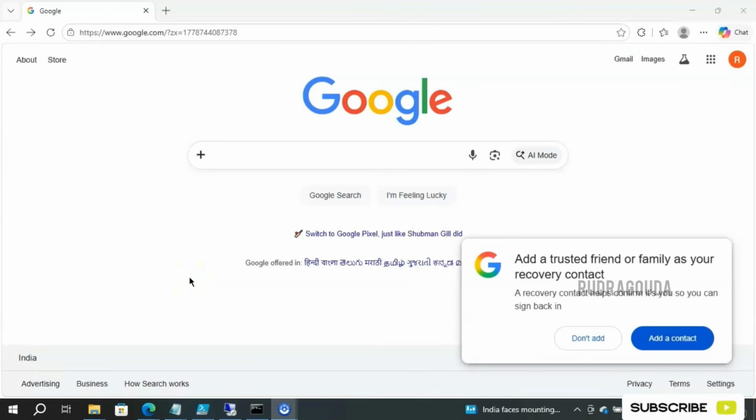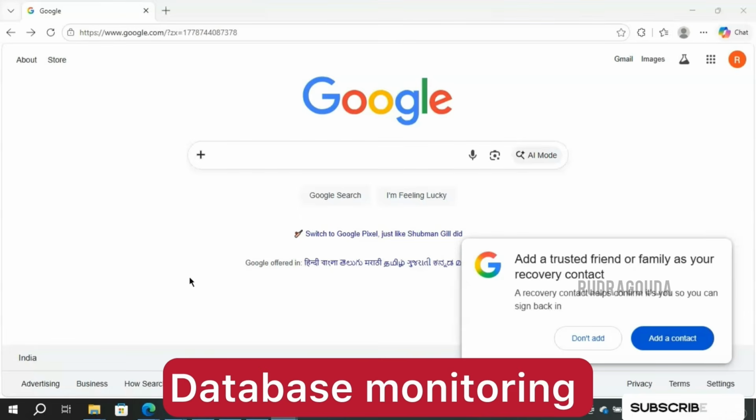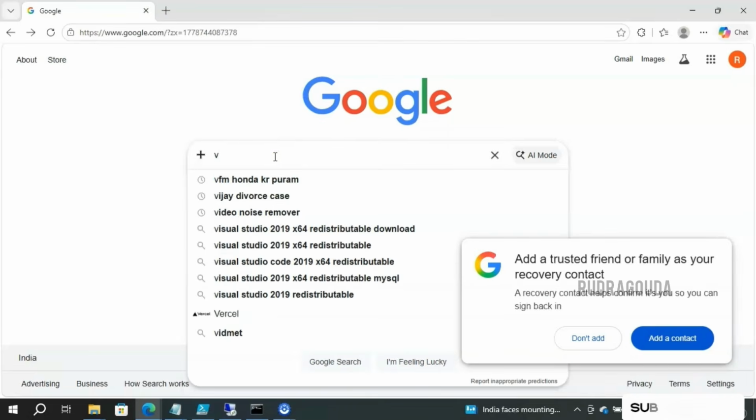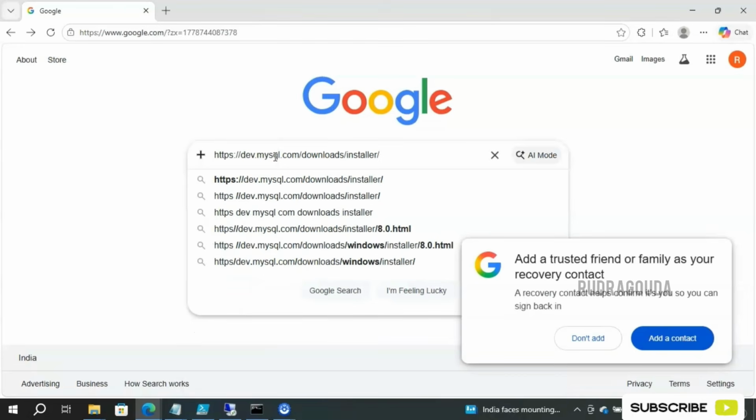Let's start discussing database monitoring in the SolarWinds Observability tool. Okay, to demonstrate this activity, I am using a MySQL database. First we need to download MySQL and then configure it in such a way that the database can be easily monitored in our SolarWinds Observability.